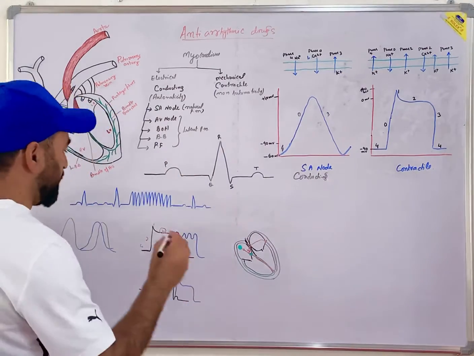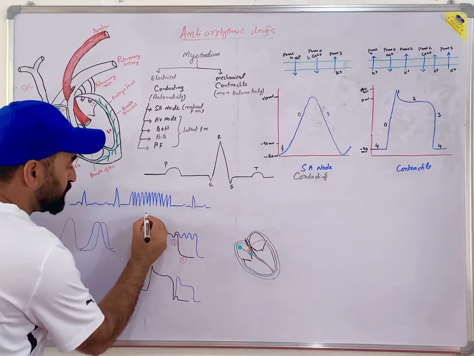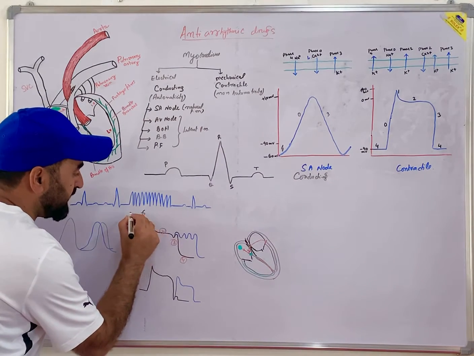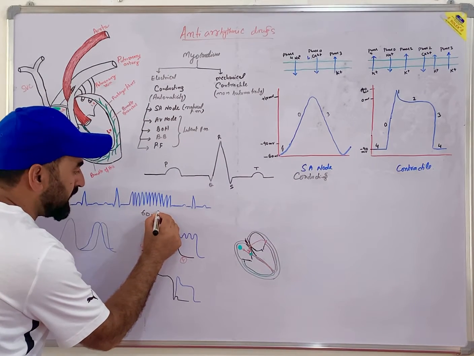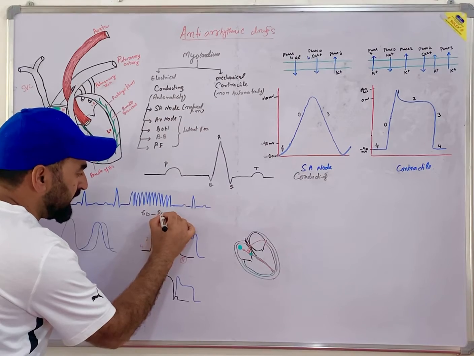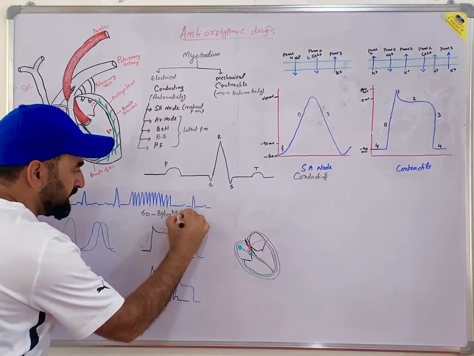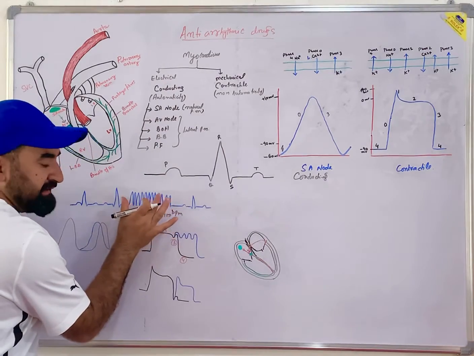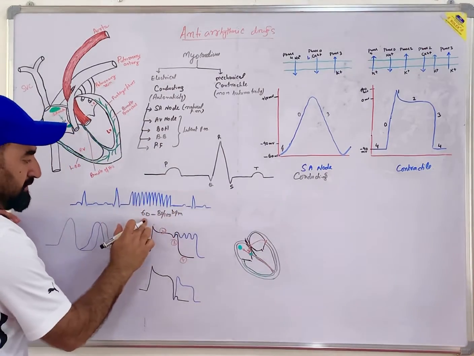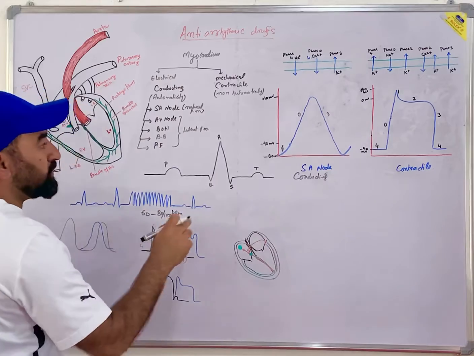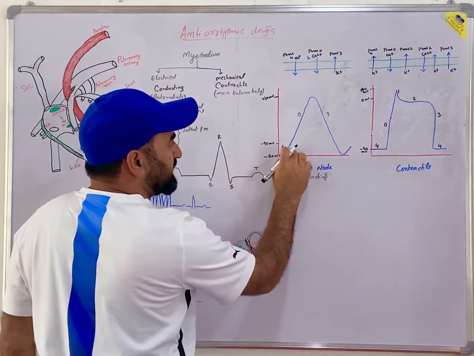Normally your SA node produces around 60 to 80 to 100 beats per minute. This is what the SA node generates normally per minute. Okay, so the action potential of the SA node is like this.